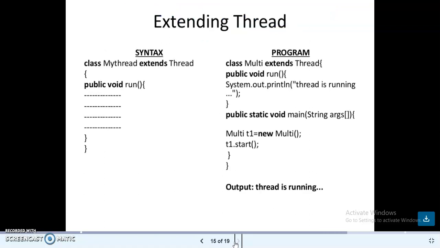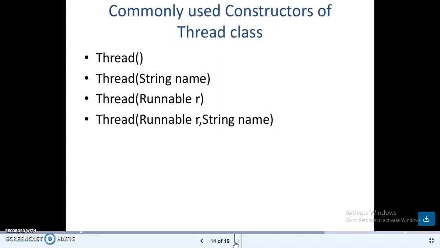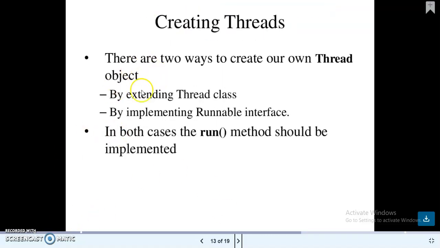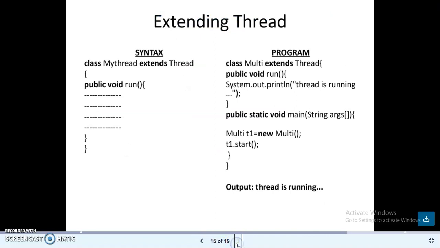This is the concept of extending Thread. The first method is to create your own thread by extending the Thread class. An example program is given here. The syntax is: class ThreadName extends Thread. Within that you use the run method. If you want to write the program for the thread, you have to give it within this run method only.